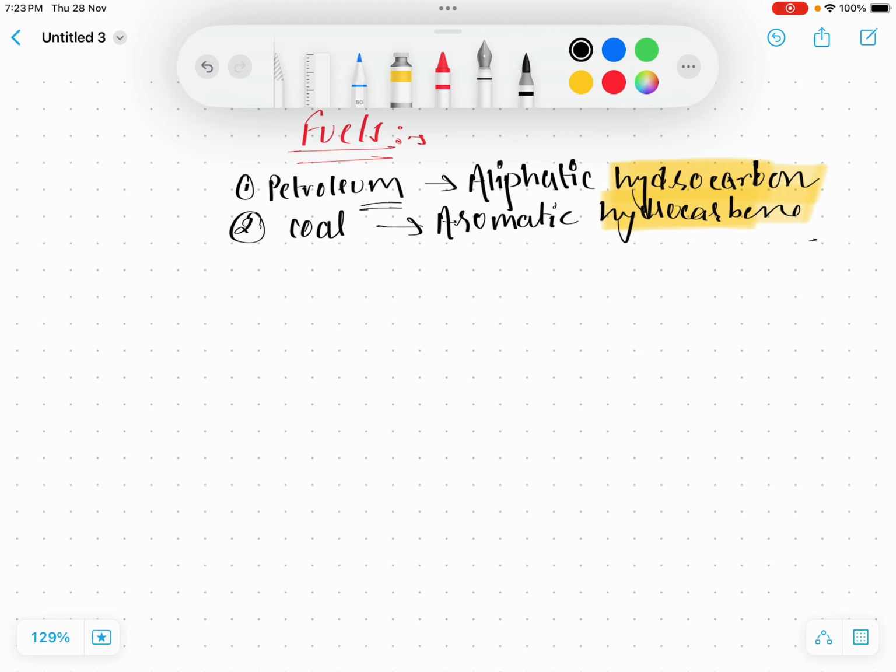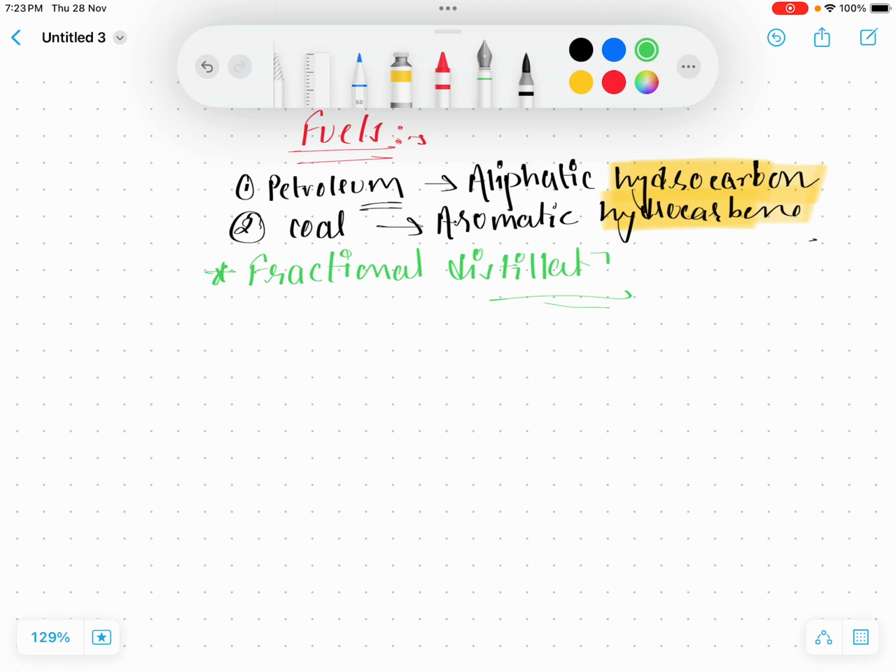Now, how are these hydrocarbons extracted from petroleum or coal? These hydrocarbons are extracted by fractional distillation. Through the process of fractional distillation, aliphatic or aromatic hydrocarbons are obtained from their natural resources. Hydrocarbons are the big picture, and fractional distillation is a big picture.